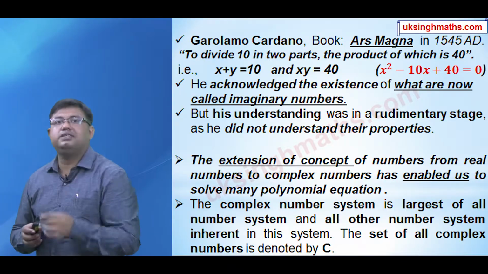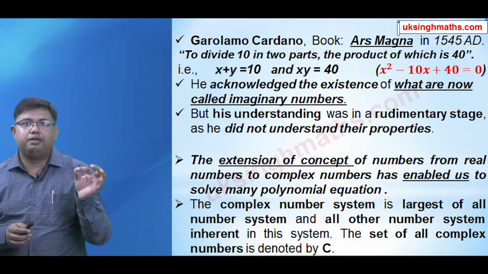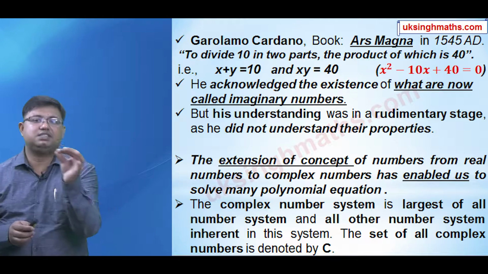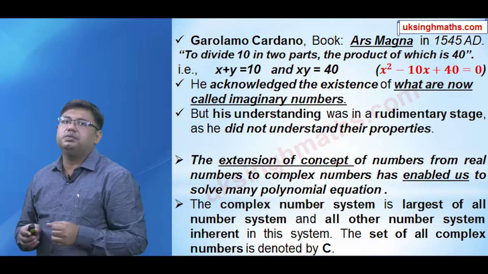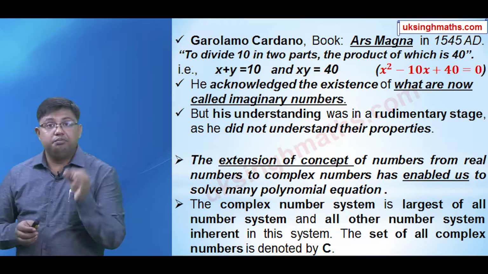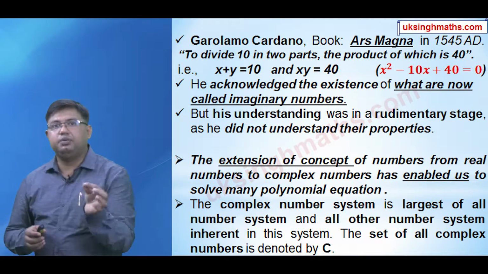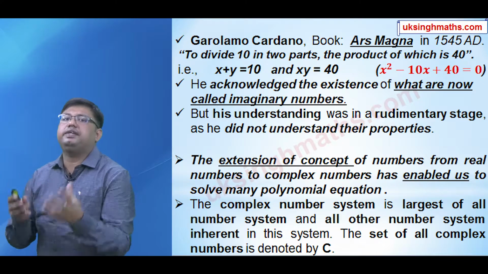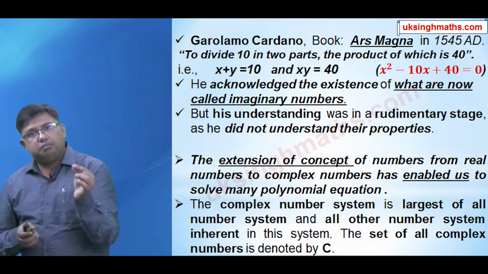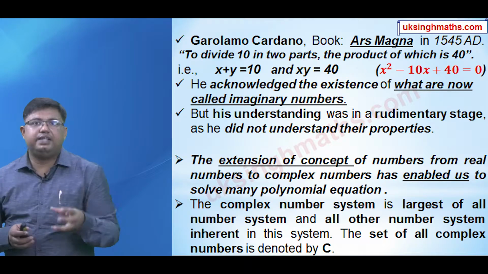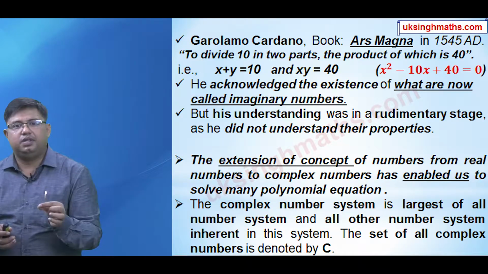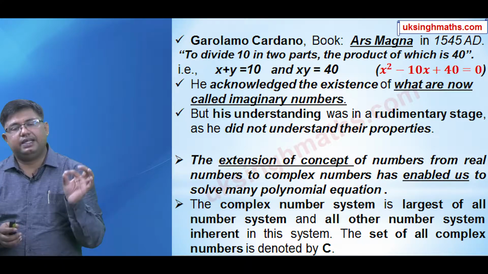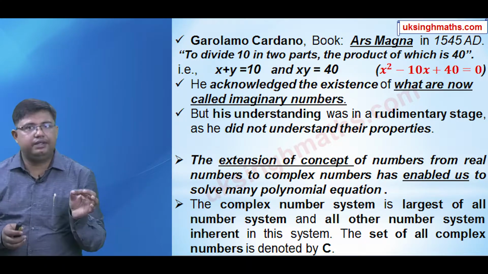Actually, an Italian mathematician named Girolamo Cardano first conceived the idea of such numbers. He wrote a book, Ars Magna, meaning the great art, in 1545 AD, in which he posed a problem: divide 10 into two parts such that the product is 40. If you translate this into a mathematical problem, you can say x plus y equal to 10 and x into y equal to 40. Find x and y.